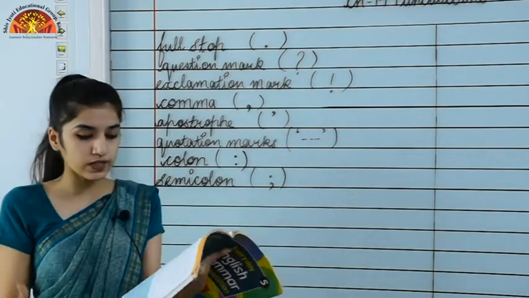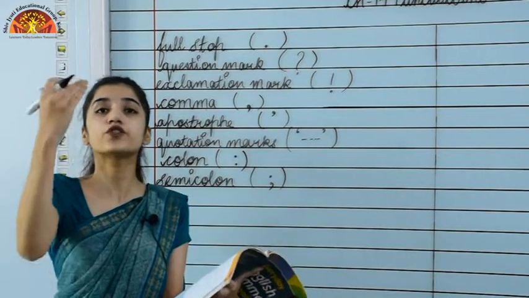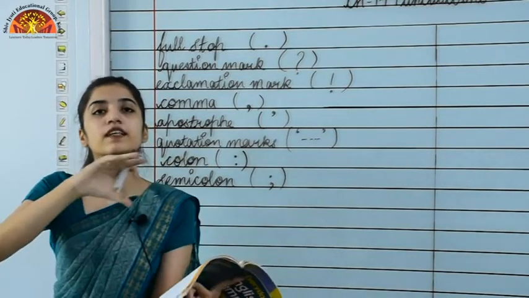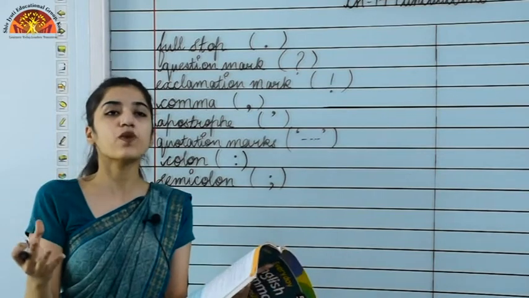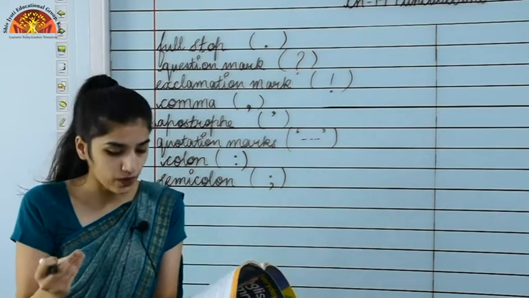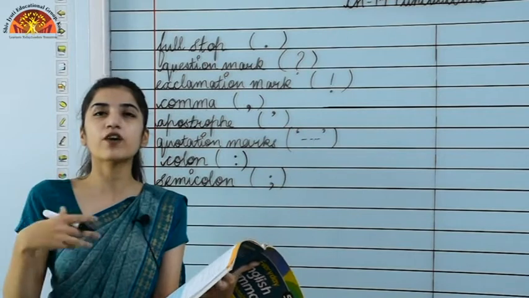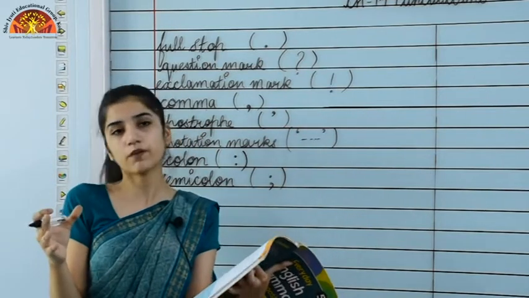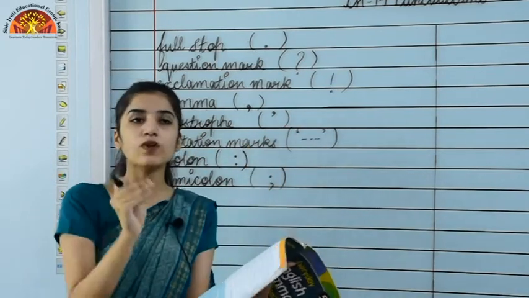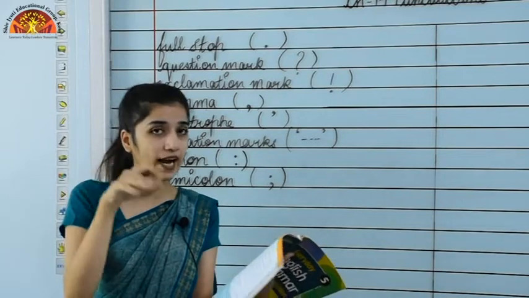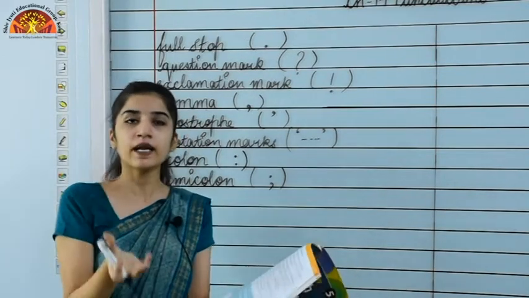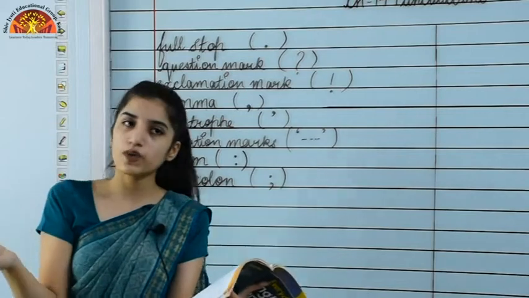How is a colon used in a sentence? A colon is used to introduce a list. When we are introducing a list, we use a colon. Also, when we are telling the definition of something, we write the word, then a colon, and then the definition comes. When we are writing the meaning, we also use a colon.